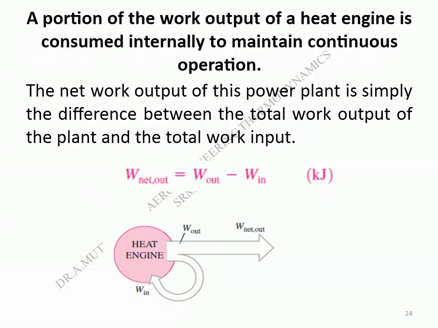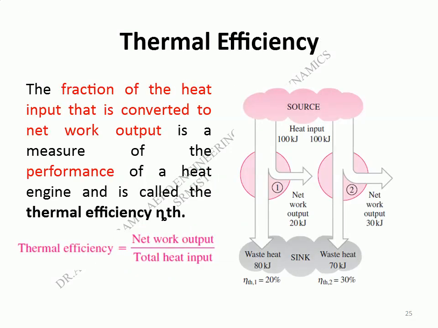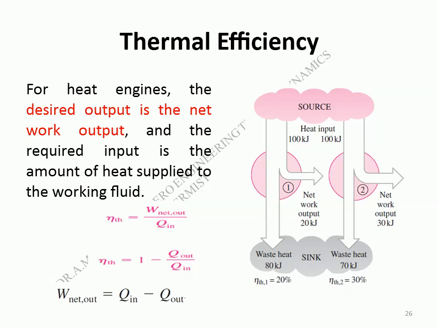A portion of the work output of a heat engine is consumed internally to maintain continuous operation. The net work output of this power plant is simply the difference between the total work output of the plant and the total work input. Thermal efficiency, the fraction of the heat input that is converted to net work output, is a measure of the performance of a heat engine and is called the thermal efficiency. For heat engines, the desired output is the net work output, and the required input is the amount of heat supplied to the working fluid.